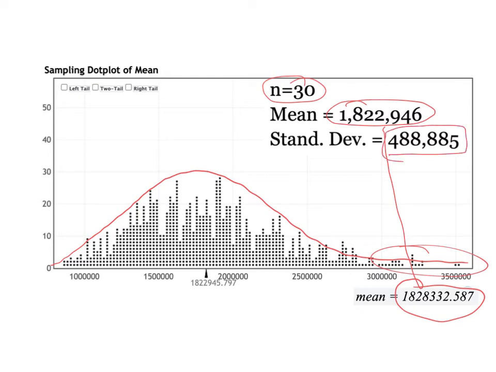Look, our standard deviation has now dropped below $500,000, which means our numbers are getting more accurate. You can think of the standard deviation as the measure of the error, the sampling variability, and as our sample size is increasing, our error or our sampling variability is decreasing.